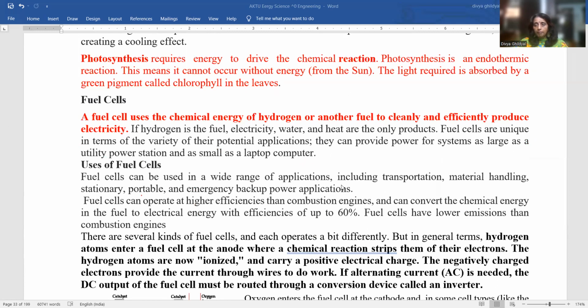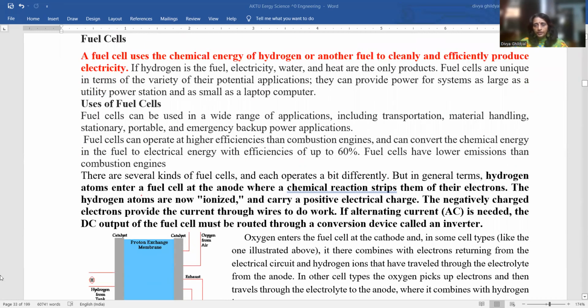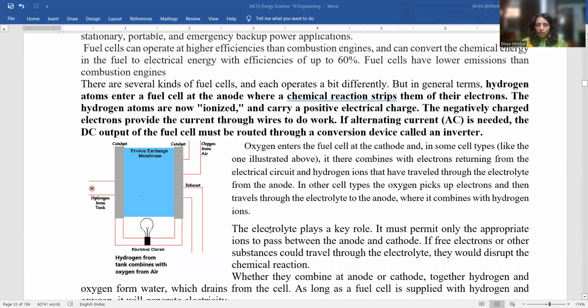For emergency backup power applications, fuel cells are also used. Now there are many types of fuel cells. The hydrogen atoms enter the fuel cell at the anode, where a chemical reaction strips them of their electrons. The hydrogen atoms are now ionized and they carry a positive electrical charge. The negatively charged electrons provide the current through the wires to do the work. If alternating current is needed, the DC output of the fuel cell must be routed through a conversion device called an inverter.